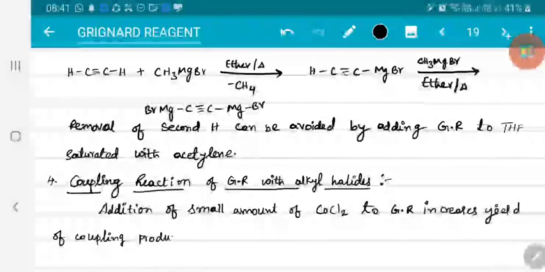Not only cobalt salt, we can use salts of silver, copper, etc. That means, let me write that.